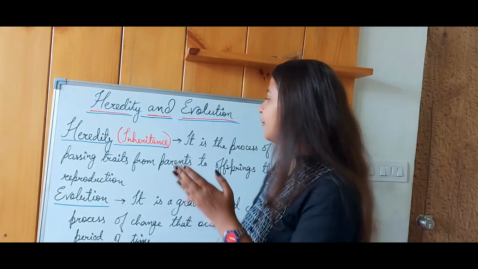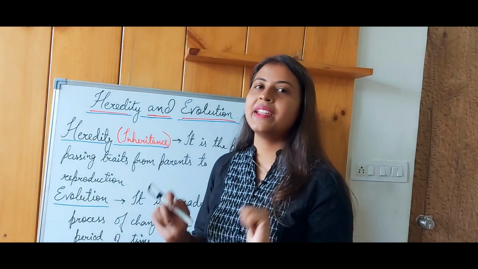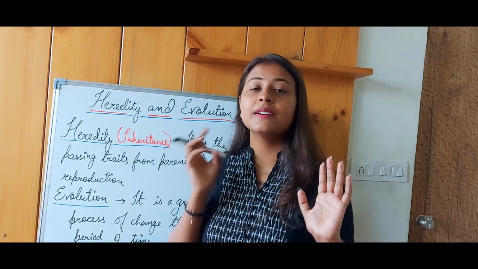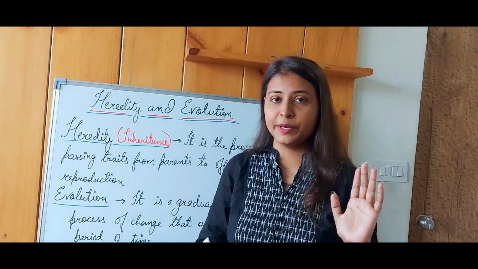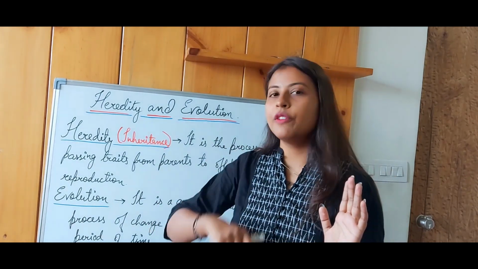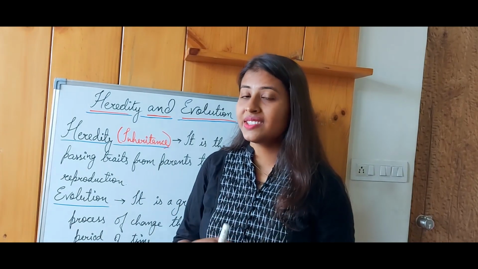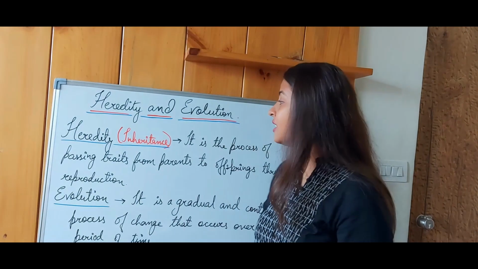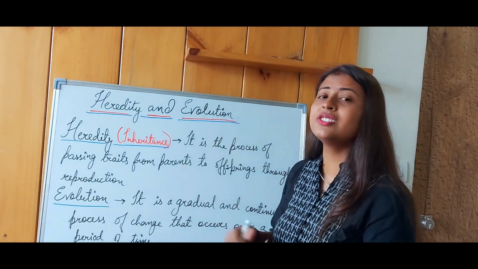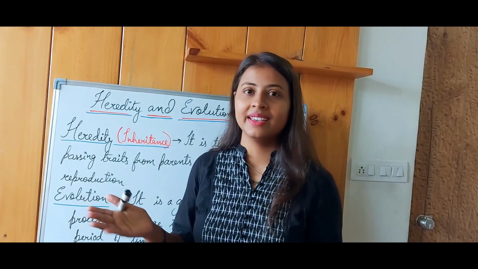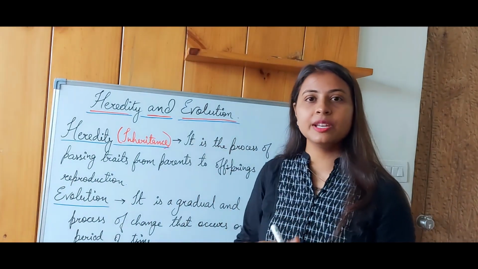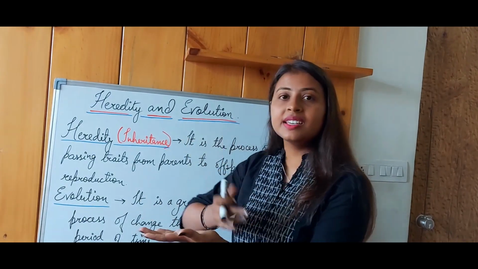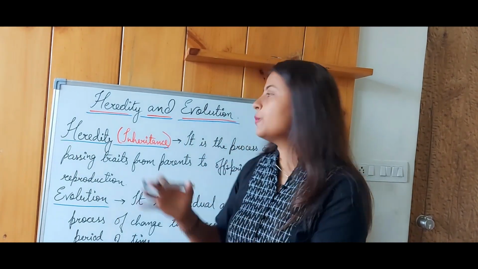But in the case of sexual reproduction, both the parents are involved: the male passes on the sperm to the next generation, and the female passes on the ova. These both fuse together to form the first cell of the offspring, which is the zygote, which you might be very well aware of, right? So in sexual reproduction, the chances of variation are quite high as compared to asexual reproduction. I hope you've understood what heredity means. The passing of characters is said to be heredity.